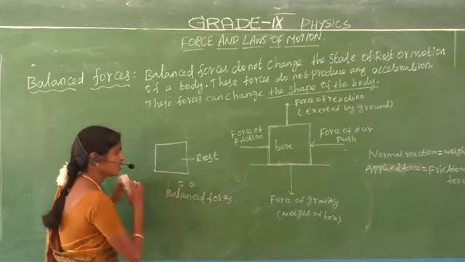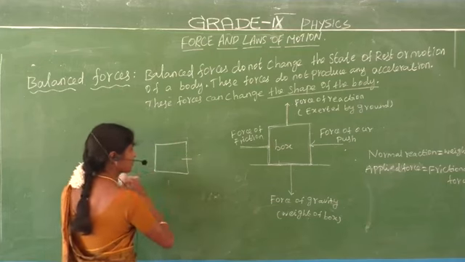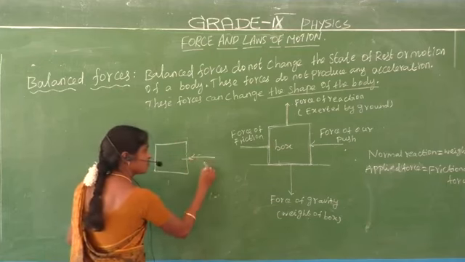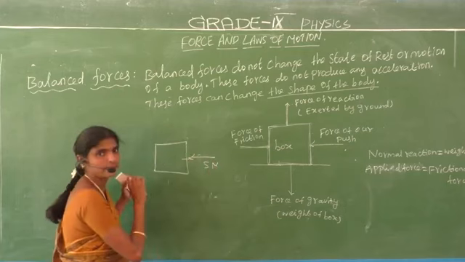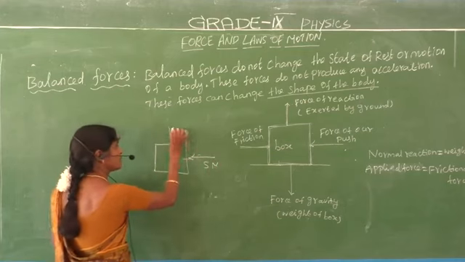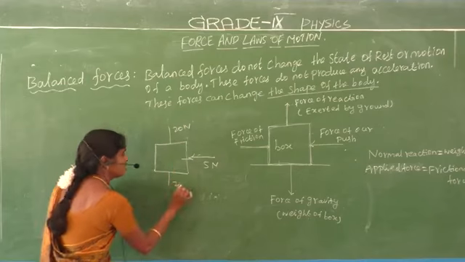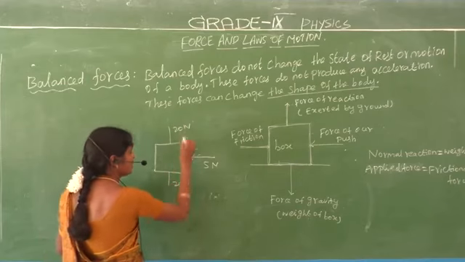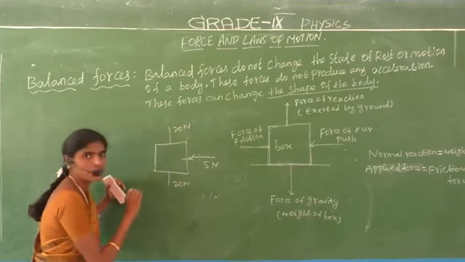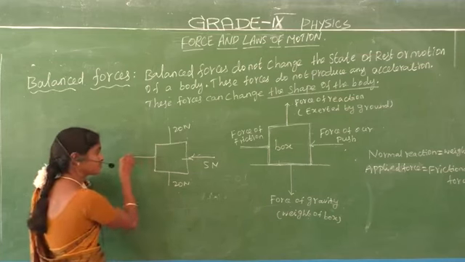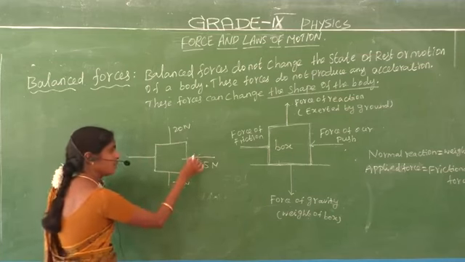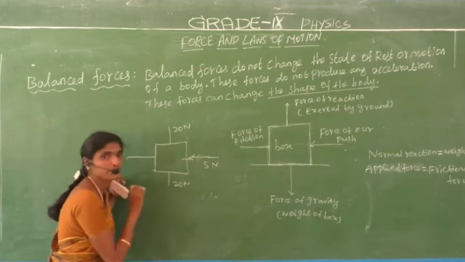Okay, so now we give applied force 5 Newton. Already the force of reaction is 20 Newton, force of gravity 20 Newton. Now we give applied force 5 Newton.